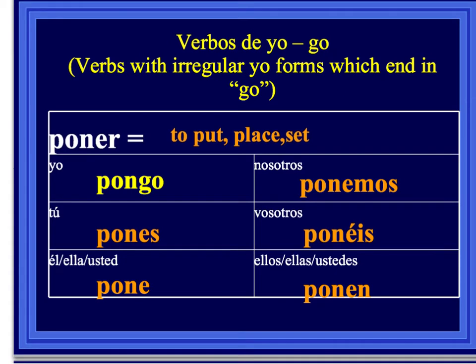Another verb that's a yo-go is poner, to put or to place or to set. It can be all three of those, to put, place, or set. Yo pongo, tú pones, él, ella, usted pone, nosotros ponemos, vosotros ponéis, ellos, ellas, ustedes ponen. Make sure that you spell correctly. Watch your spelling when you're writing in your notes so that you study correctly.